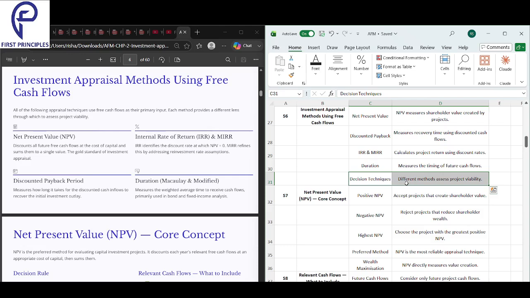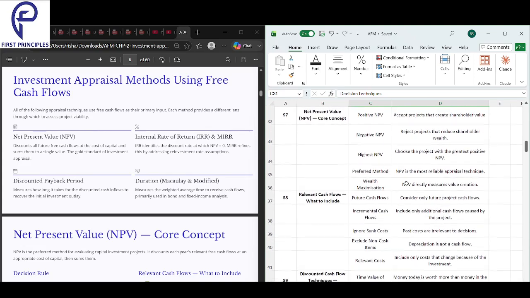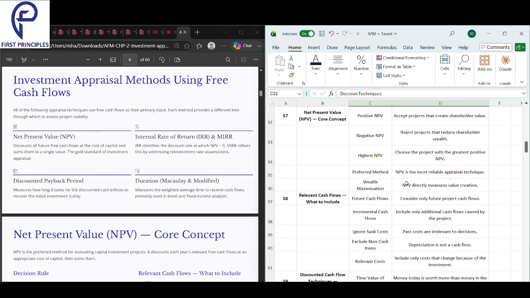Up until now, we just got a brief understanding of all the topics. For duration, we'll also have Macaulay and modified duration, and we'll look into it from a calculation perspective. This slide was just basically a list. Now we look into the calculations and get a good understanding of each of the methods and what exactly happens. First we'll start with NPV. The first six slides were just introduction. Now we're getting into the main topics that we will be studying, starting with slide 7.